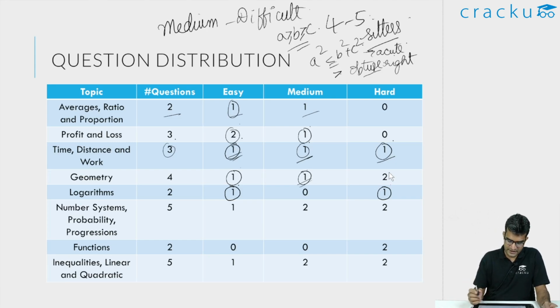In number systems, probability and progressions, I think many of the questions were slightly on the more difficult side. In probability, there was one question, it was an MCQ question, but very few people attempted it. Many people I think would have just read the question and they are worried about probability and they have left it.